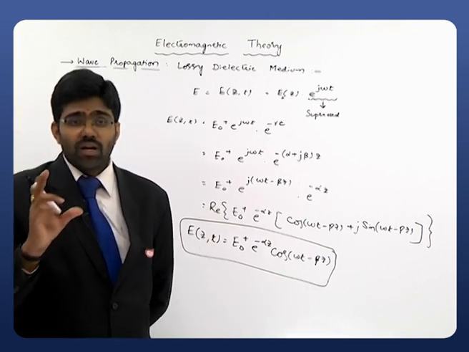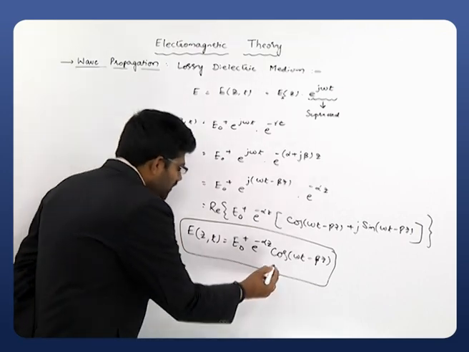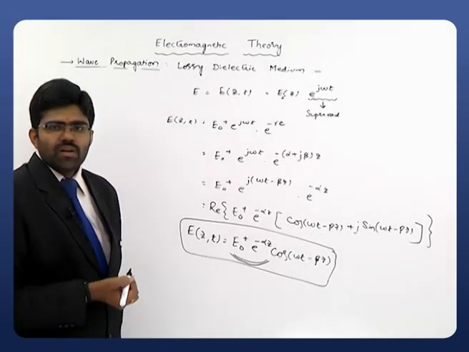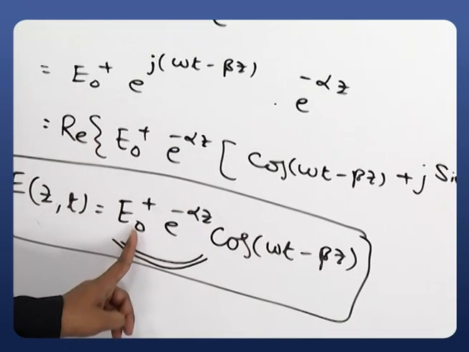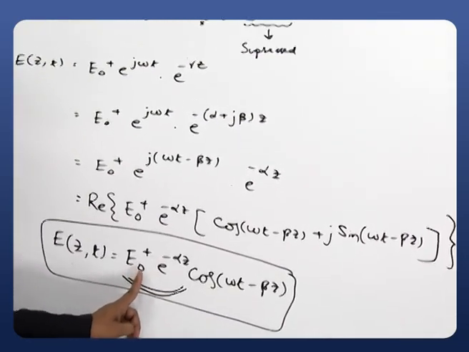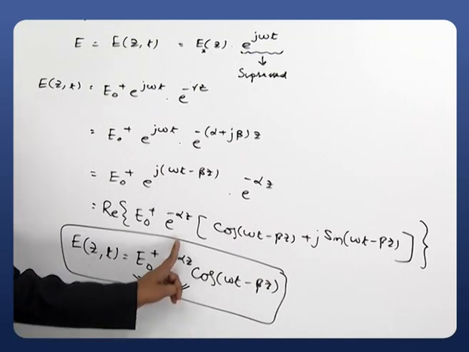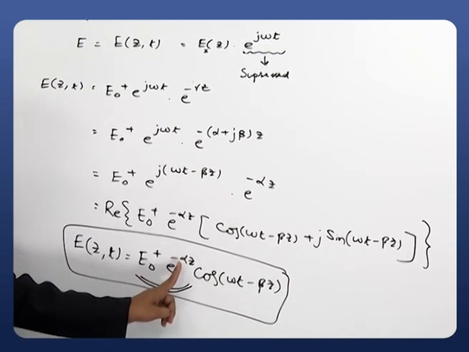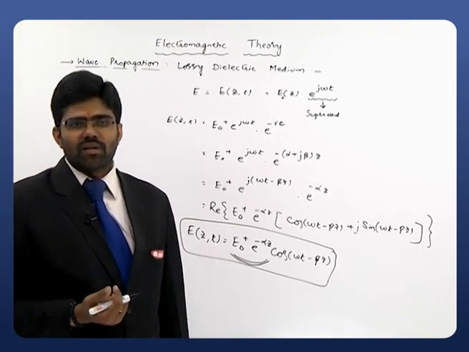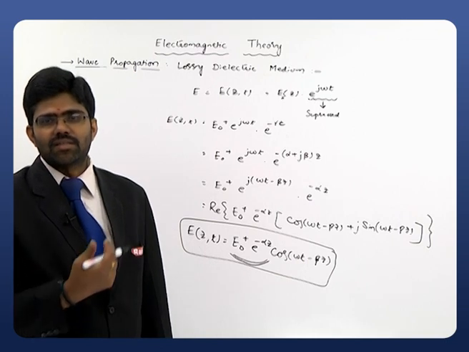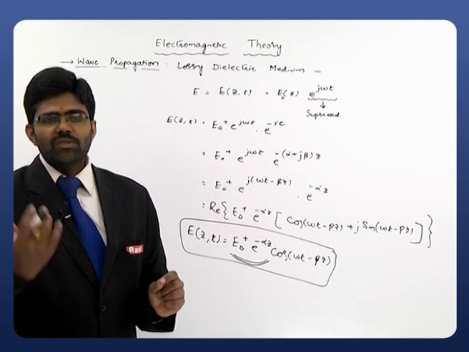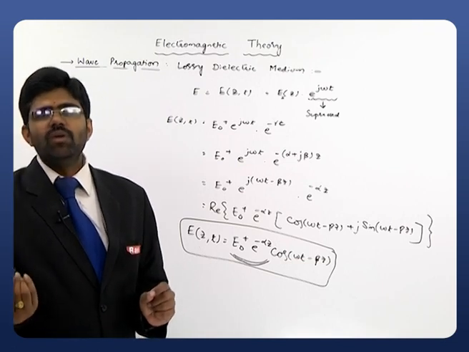And here we have different parameters. The amplitude of that sinusoidal variation is E naught plus e power minus alpha z. So clearly the initial amplitude, set z equals 0, is E naught plus, right? The initial amplitude will be affected by this factor e power minus alpha z. So clearly this alpha can be treated as a quantity which describes the attenuation for that particular wave. That's why it is said to be the attenuation constant. While z increases, e power minus alpha z decreases, so the effective amplitude of that particular wave is reduced.